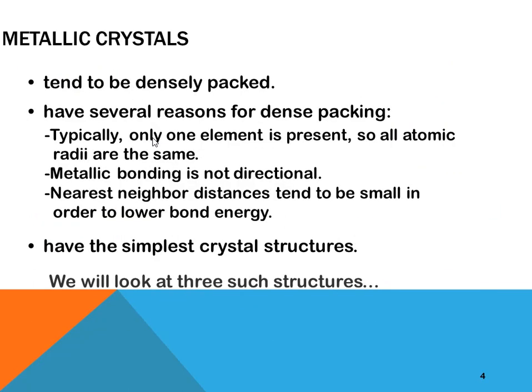Metallic crystal. These are some properties of metallic crystals. They tend to be densely packed. There are several reasons for dense packing. First reason is typically only one element is present, so all atomic radii are the same. Second, metallic bonding is not a directional bonding. Third reason is nearest neighbor distances tend to be small in order to lower the bond energy. And the last feature of metallic crystals is that they have the simplest crystal structures.